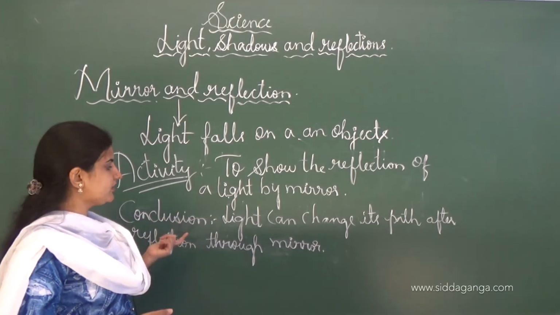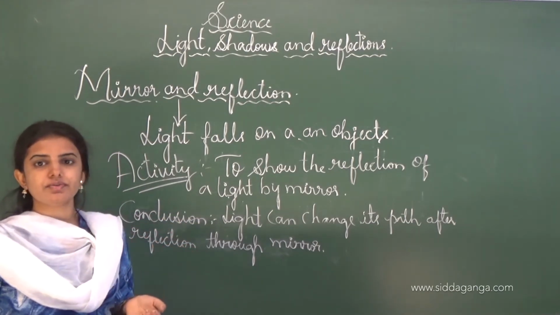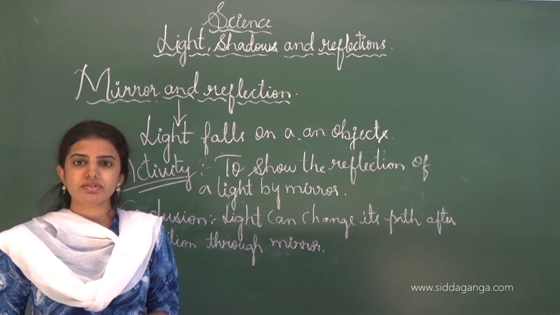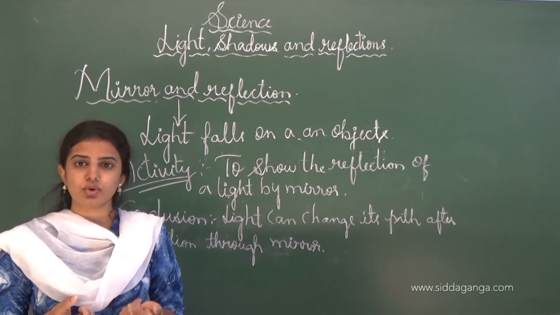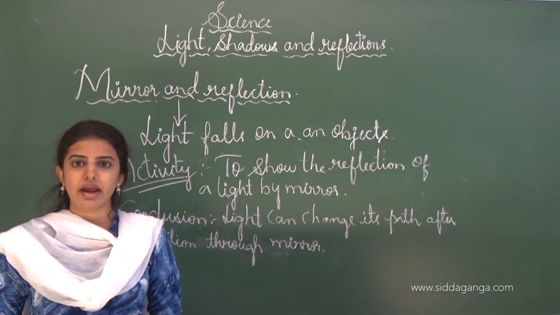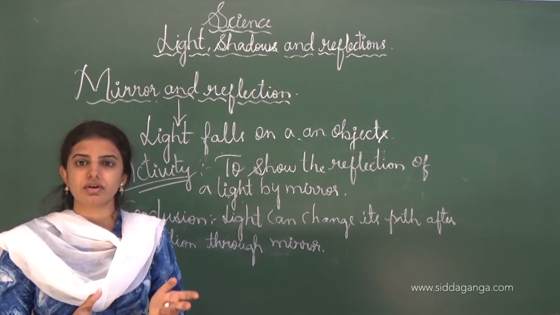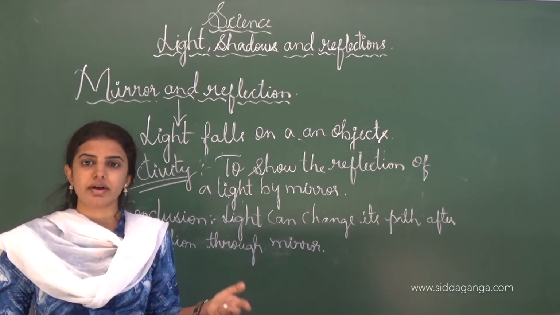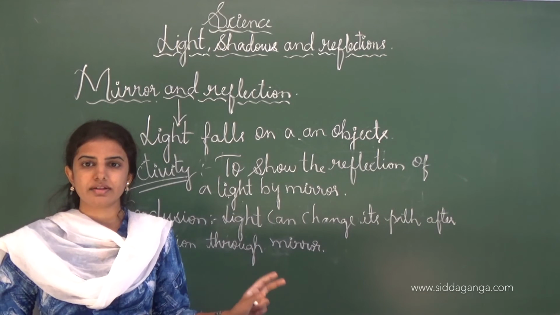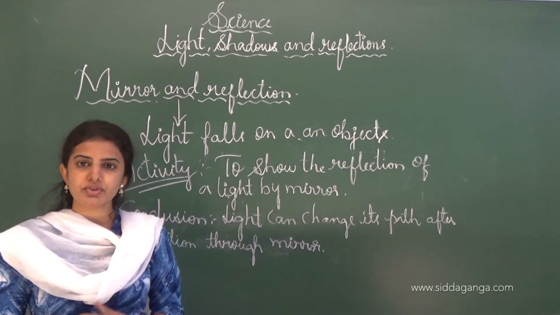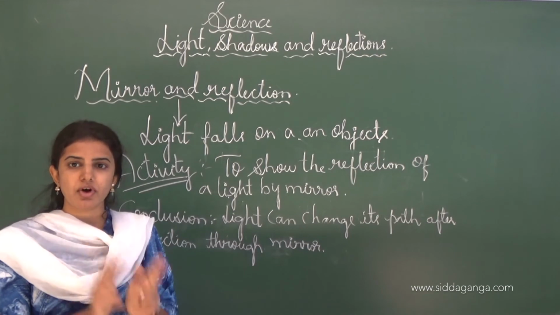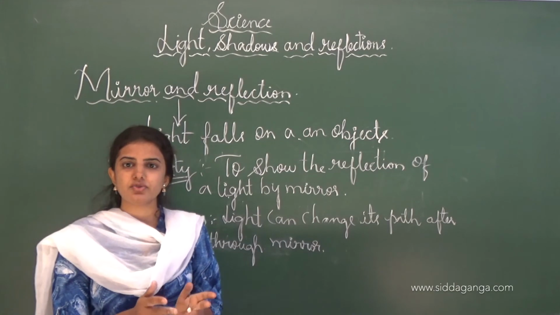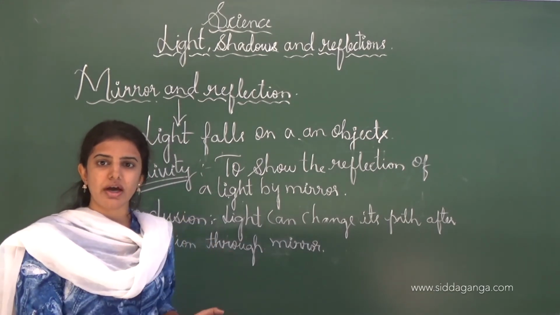See, this is the activity name, and in this activity three or more persons are required. One person is holding a torch in his hand, another person is holding a mirror and stands in front, and the third person has to stand on the other side. When we switch on the torch, the rays of the torch fall on the second person holding the mirror, and later these rays are reflected back to the other person.